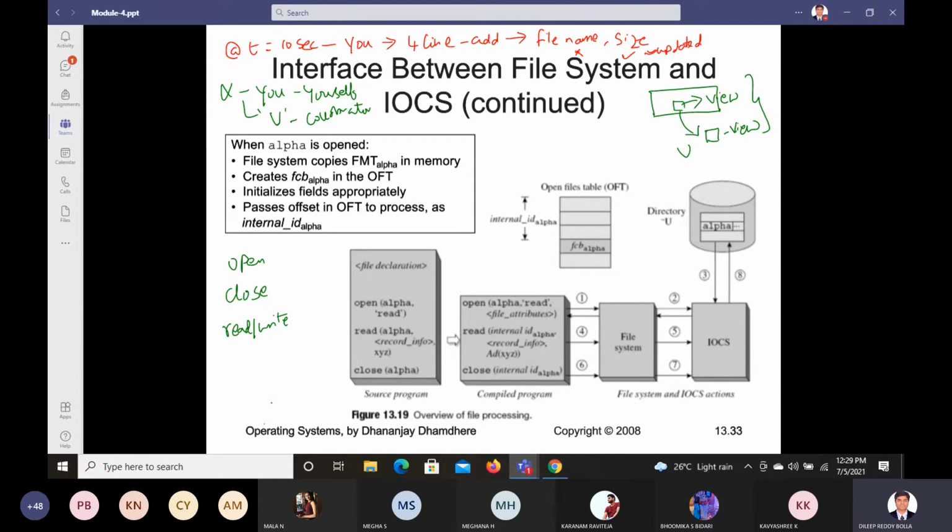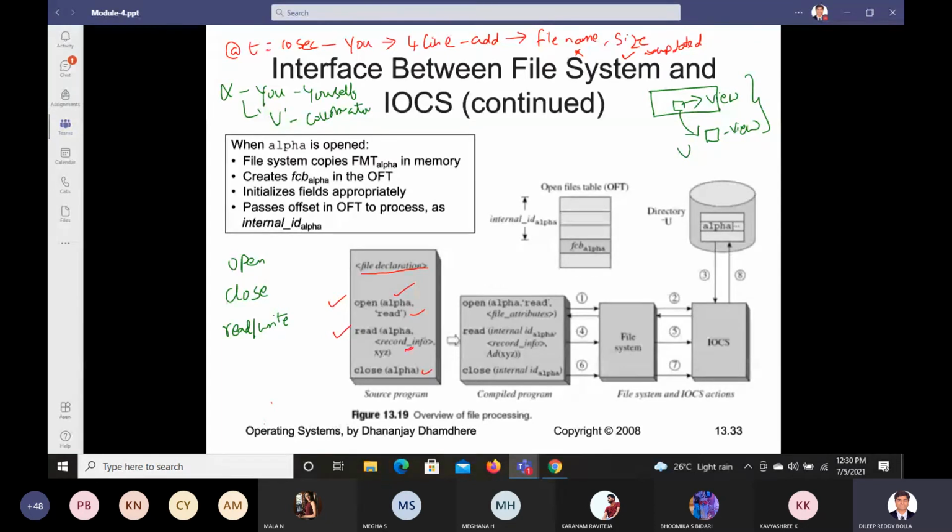So what are the three entities? Open, read and close. These are the significant steps: opening, reading and closing. How is it shown here? First, there is something called file declaration. What is in the file declaration part? First, open the corresponding file. What is the file name? Alpha, and we are able to read that. Next we are going to read it and update the information in the record. Next is close. So these are the three things we want: open it, read it and close it.